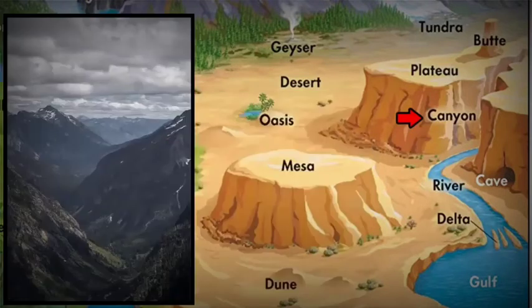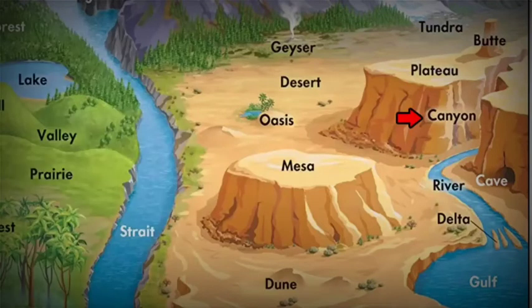By the way, canyons are formed not only by cutting a plateau. It also happens with mountains. That is how valleys are created. In a way, valleys are also like canyons. Both of them are formed through erosion, that is continuous wearing down of the land by wind and water.